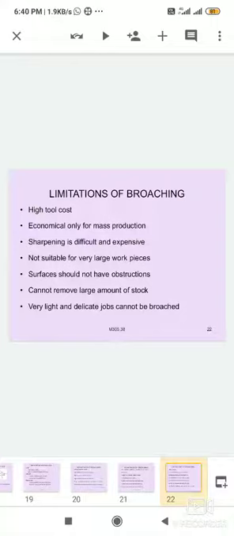Three types of teeth are provided on the broach tool: roughing teeth, semi-finishing teeth, and finishing teeth. The first roughing teeth are the smallest teeth on the broach. Rough teeth are designed to cut the heaviest metal.